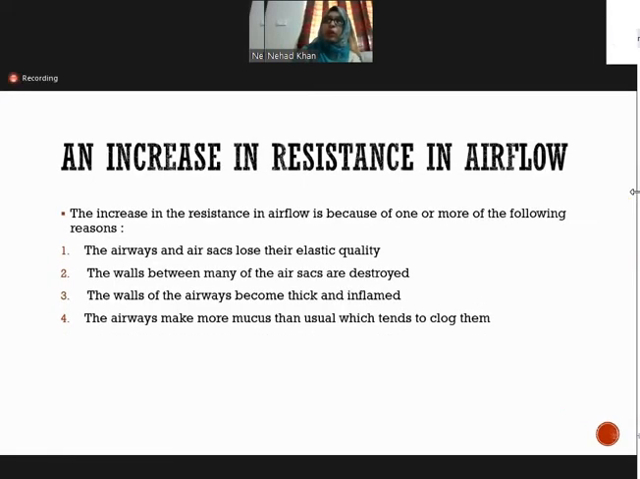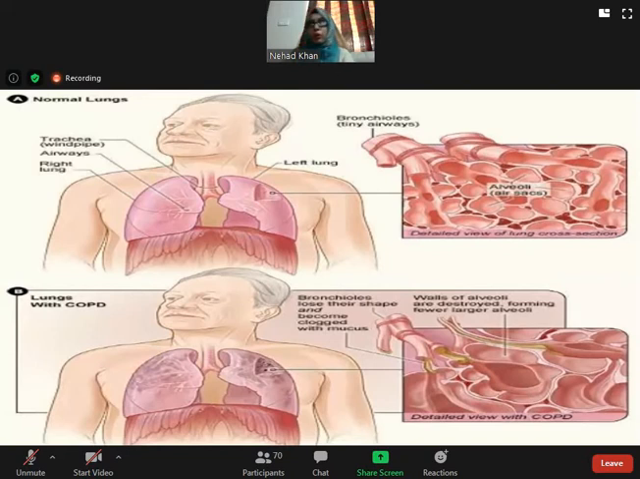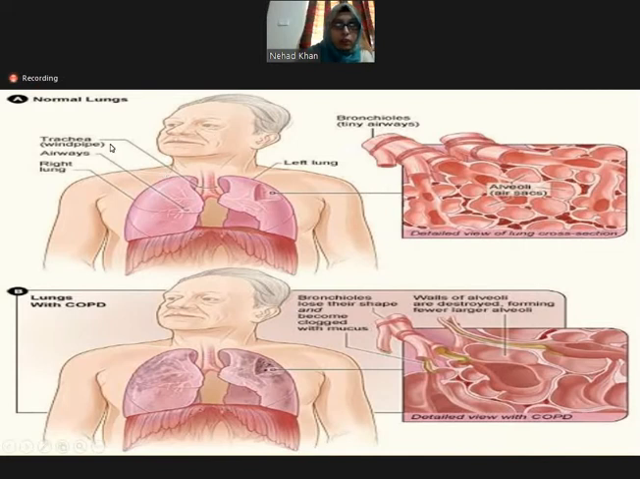COPD, chronic obstructive pulmonary disease. So here is the normal lung of a human, showing the respiratory tract, trachea, and then leading into the lungs. In the lungs are the bronchioles, which are opening into the alveoli, and it is showing the normal histology.